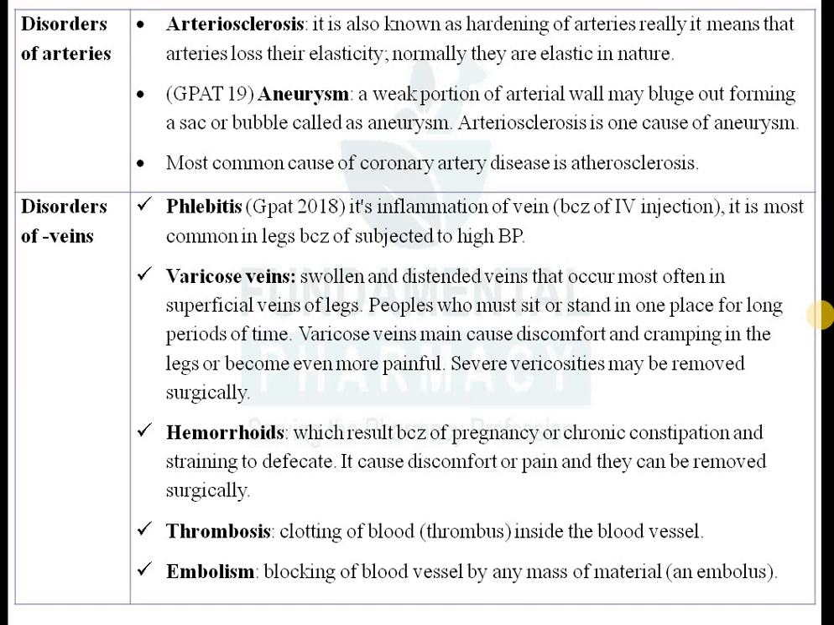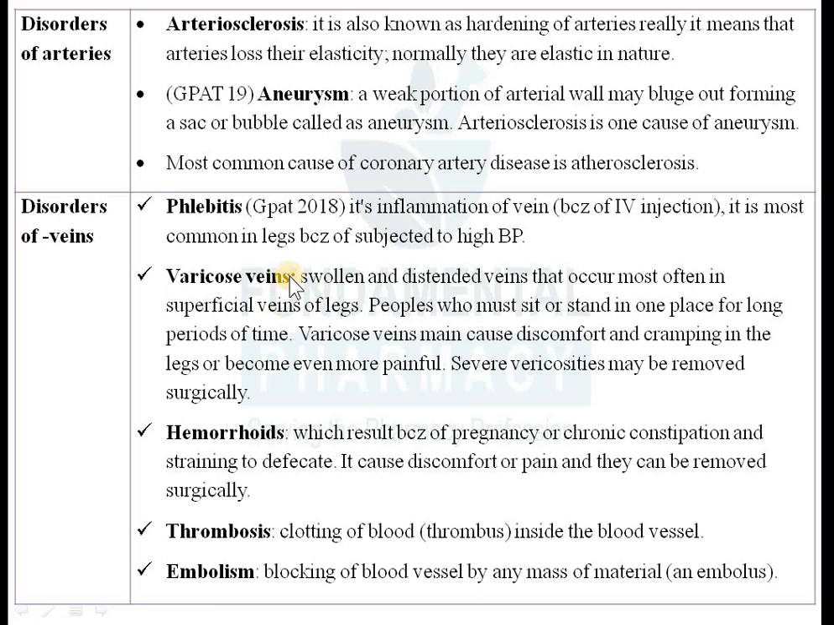And there was a question in 2018: phlebitis is the major problem associated with which route of drug administration? And there were different options like intramuscular injection, intrathecal injection, intravenous injection. So there was intravenous injection. Okay, the answer was intravenous. So phlebitis is a problem associated with the intravenous injection.